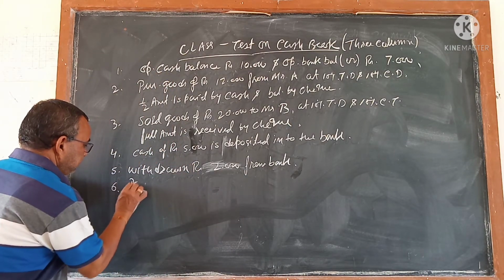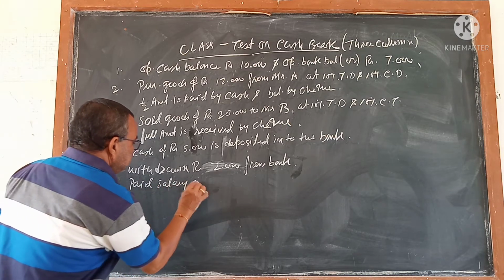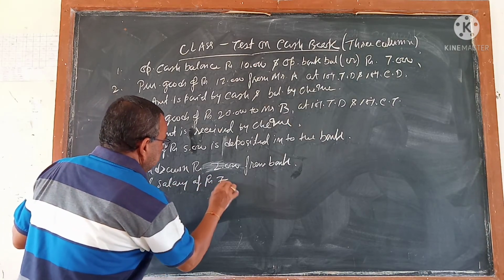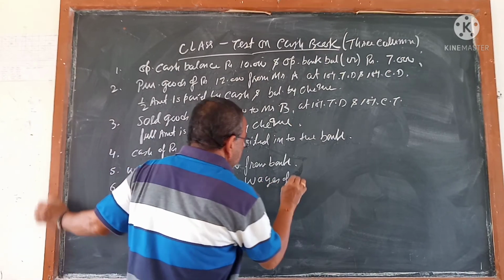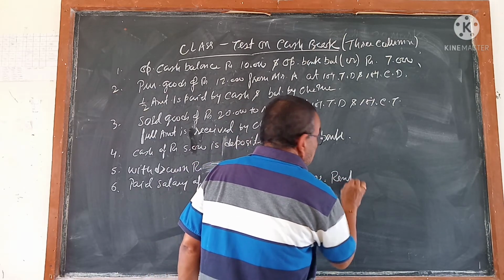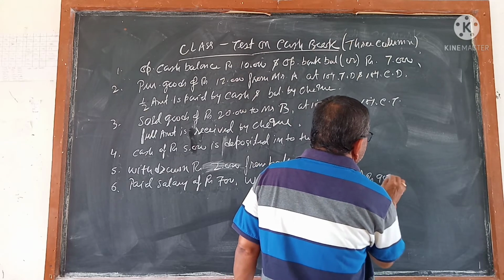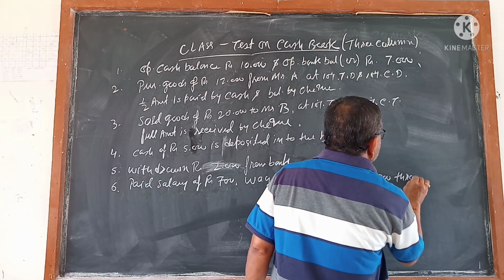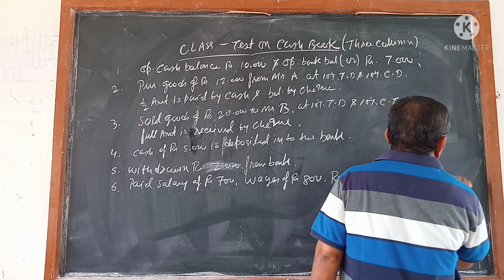Paid salary of rupees 700, wages of rupees 800, rent of rupees 900 through cheque.